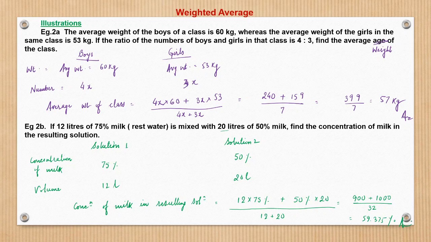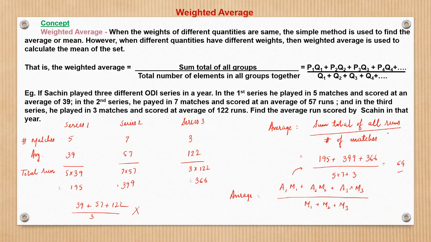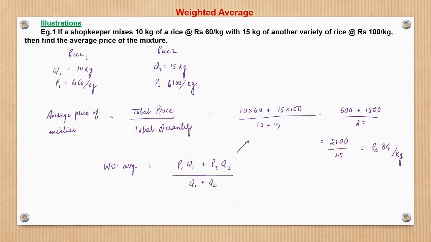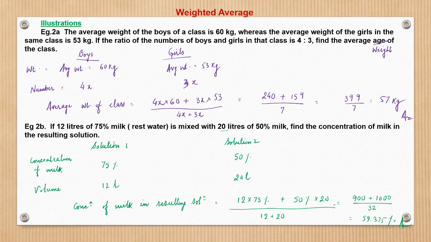The approach here: what are we doing? P1 Q1 plus P2 Q2 upon Q1 plus Q2. This standard formula that I have written here, only this formula we are using. The same I am writing here: P1 Q1 plus P2 Q2 upon Q1 plus Q2.